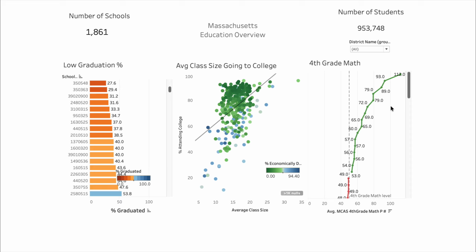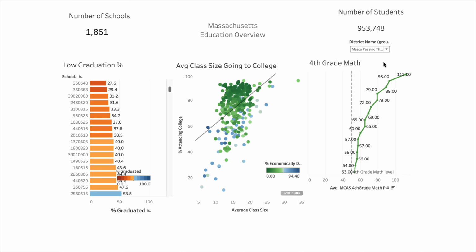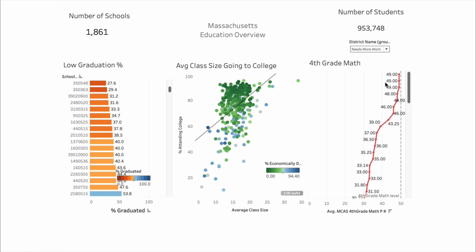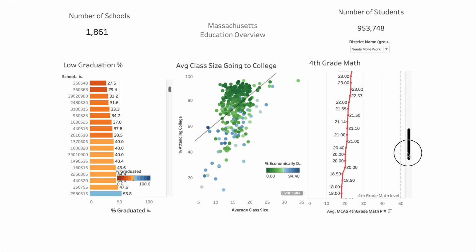And then over here we have a line graph on the right side, and there are a couple of filters we can choose to look through these. Now these are fourth grade math scores, and this is a district, not just a school, and what percentage of each district passed their math scores. So you have a dozen or so that are above the 50% line, and then we have a number who fall below that line.